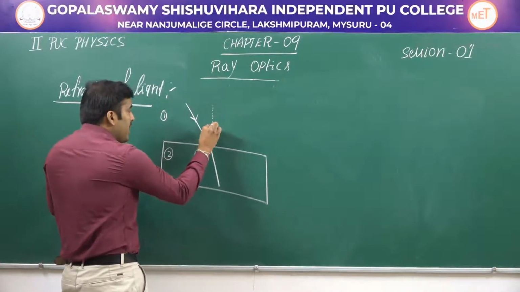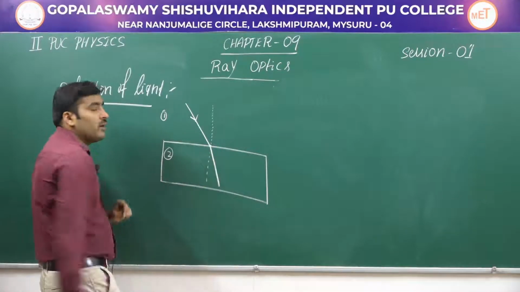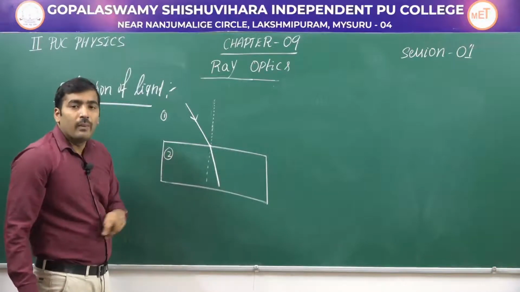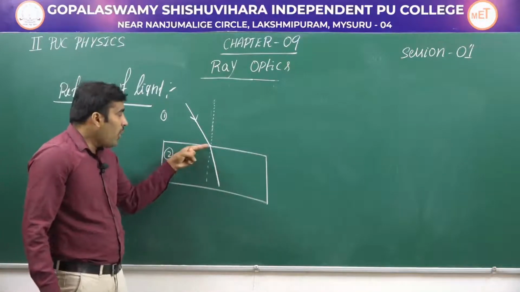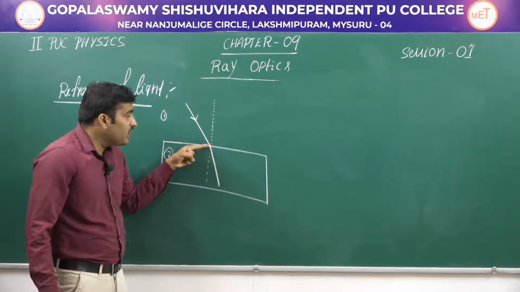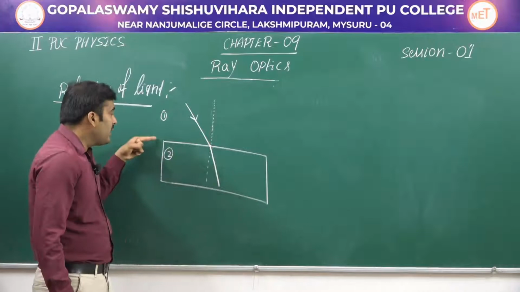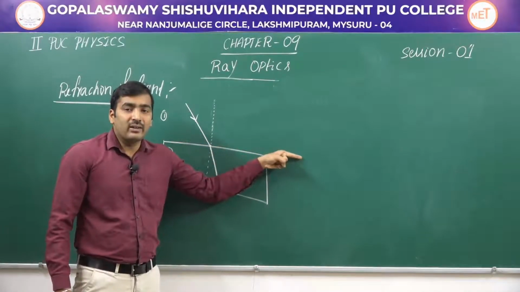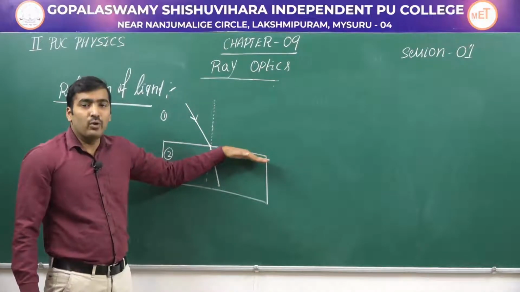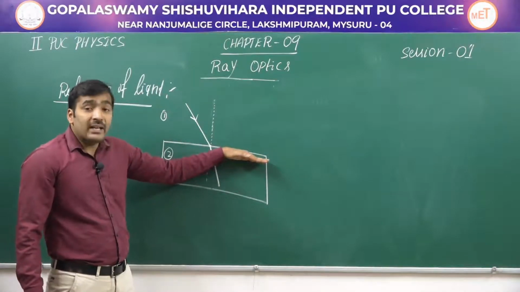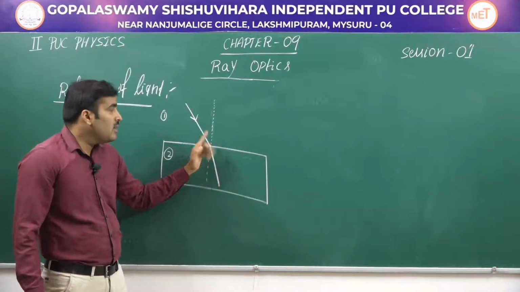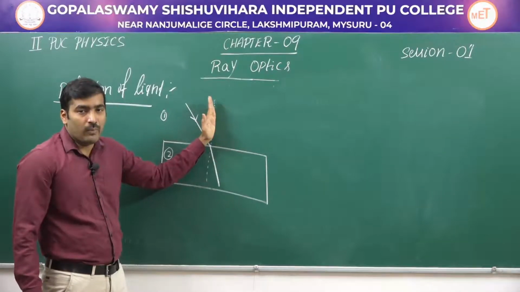If you draw a normal, what do you mean by a normal? Normal is very important for you. This is called a normal. A normal is a perpendicular drawn at the point of incidence, and it is always perpendicular to the interface. So this is the point of incidence and this is the interface of two media. A perpendicular drawn to this interface at the point of incidence is called a normal.